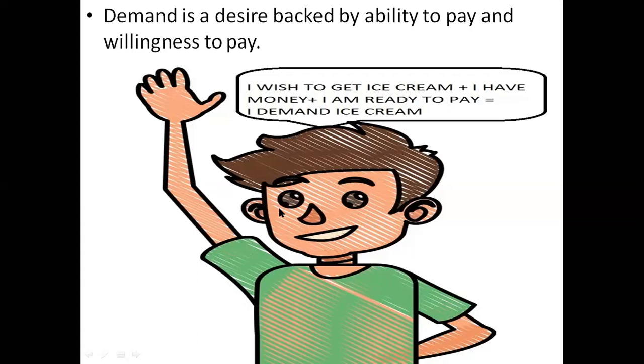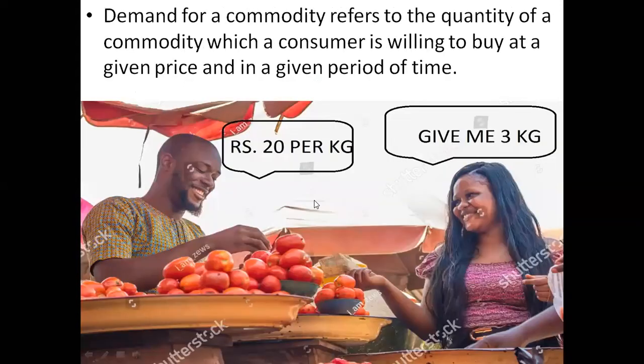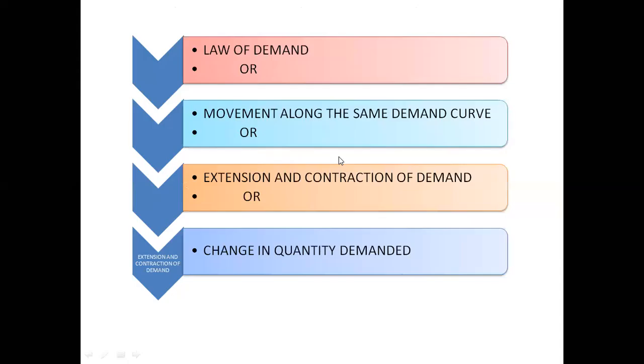So demand can be simply defined as the quantity of a commodity which a consumer is willing to buy at a particular price and time. That is known as demand. Demand of a commodity refers to the quantity of a commodity which a consumer is willing to buy at a particular given price in a given period of time.